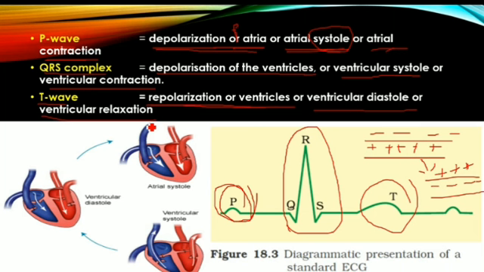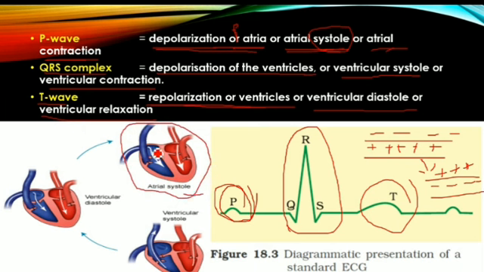The P wave indicates the depolarization of atria, or atrial systole, or atrial contraction. The QRS wave indicates the depolarization of ventricles, or ventricular systole, or ventricular contraction. Next, the T wave indicates the repolarization of ventricles, or ventricular diastole, or ventricular relaxation. That is about the waves present in the ECG that represent the electrical activity of the heart during the cardiac cycle.